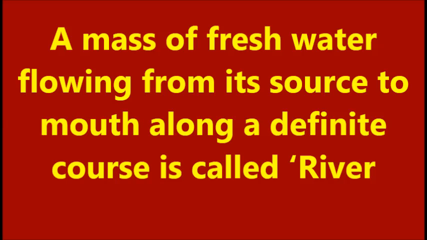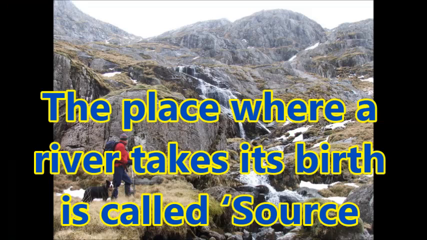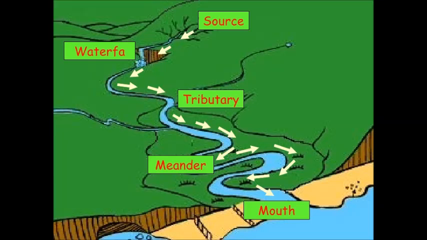A mass of fresh water flowing from its source to mouth along a definite course is called river. The place where a river takes birth is called source. The place where the river meets sea or ocean is called mouth.